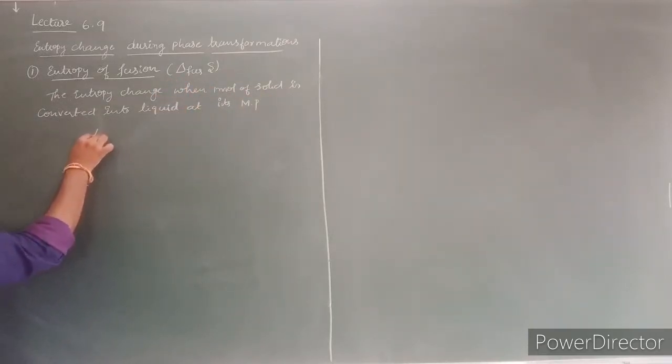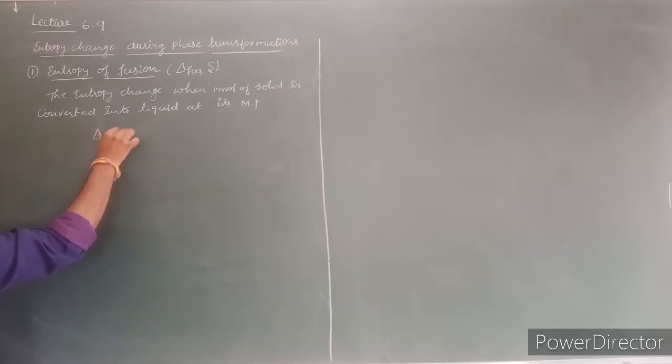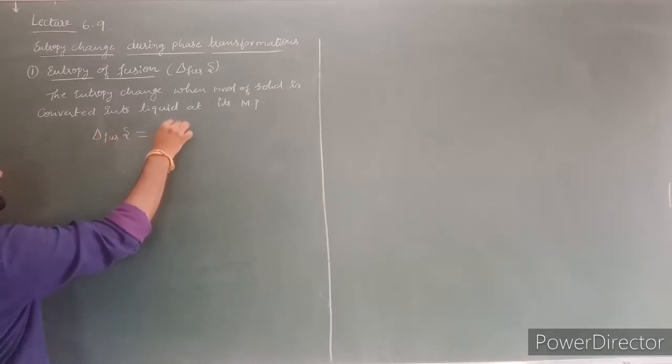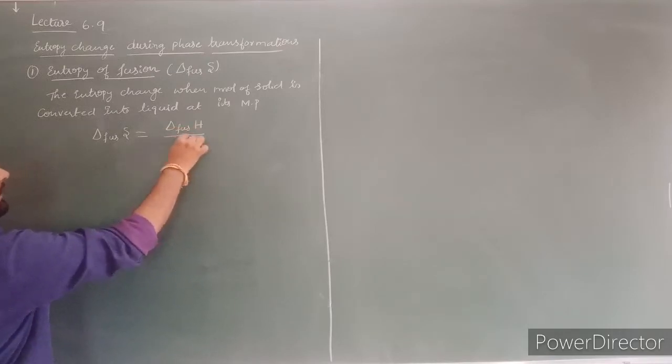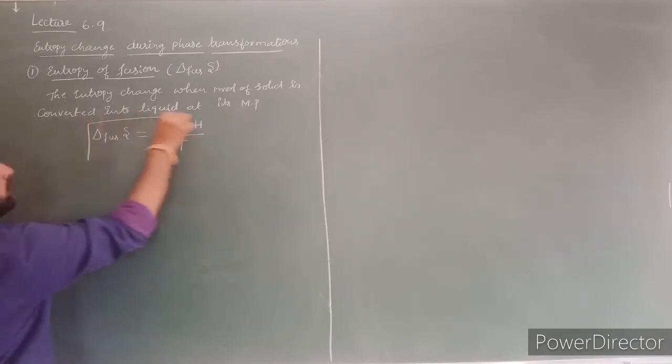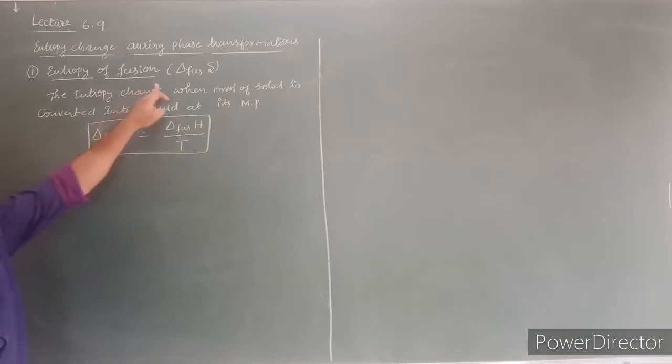Entropy of fusion is equal to enthalpy of fusion divided by T, temperature. This is the formula to calculate entropy of fusion.